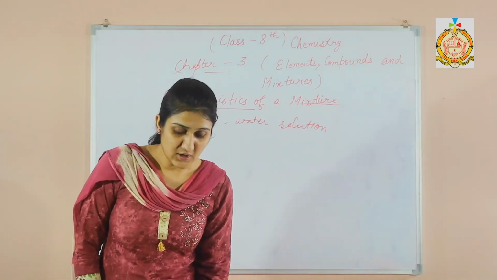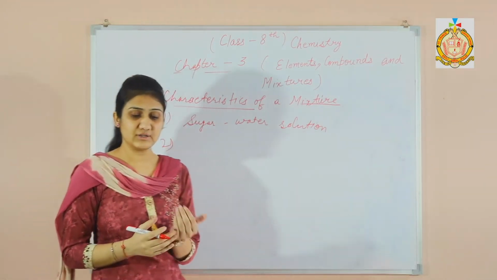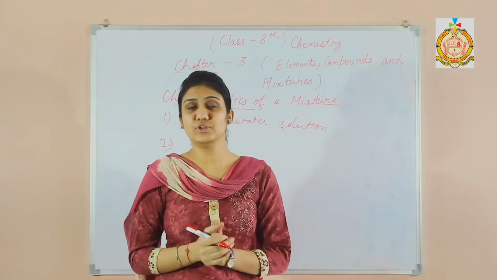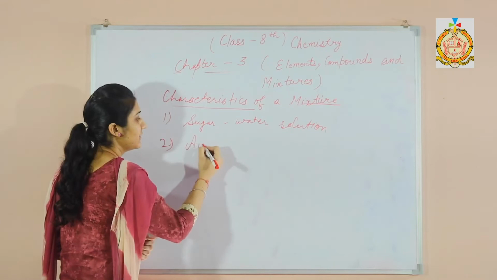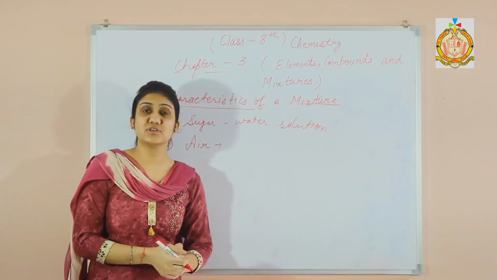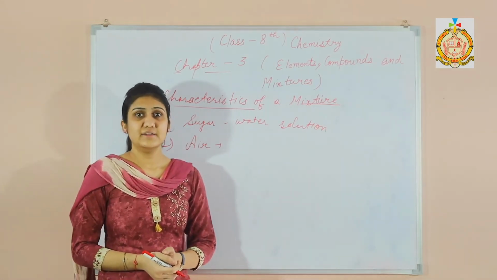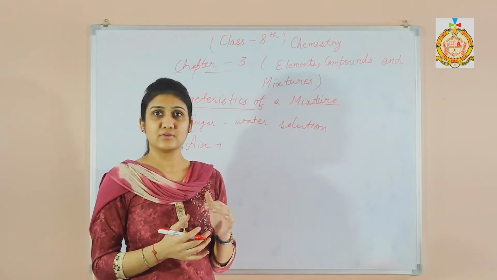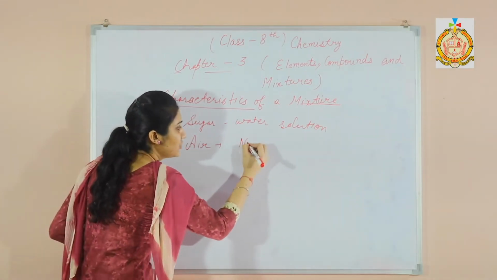Next one is the components of a mixture coexist with one another without chemically reacting with them. For example, air. Air is a mixture of various gases like nitrogen, carbon dioxide, oxygen, noble gases, and we cannot separate these, but here we just see that the nitrogen,